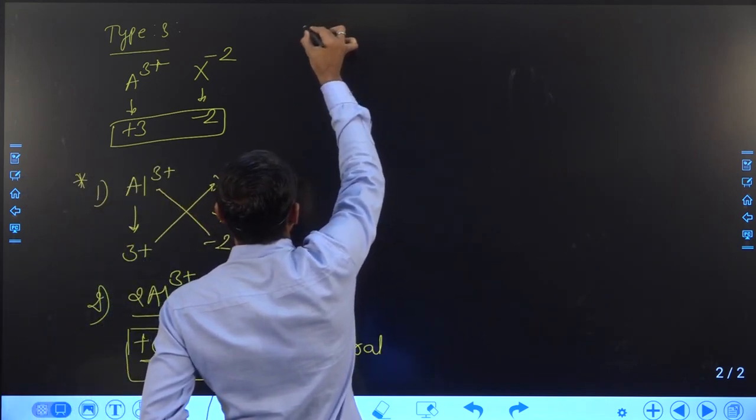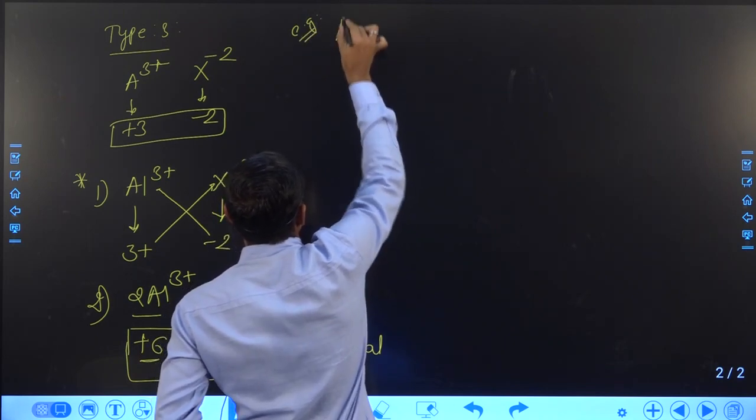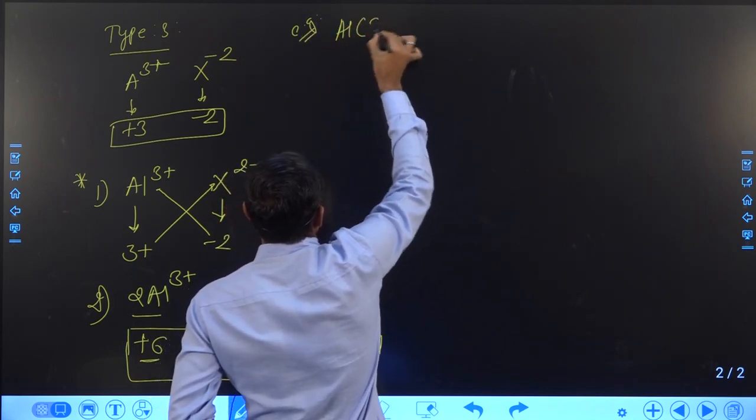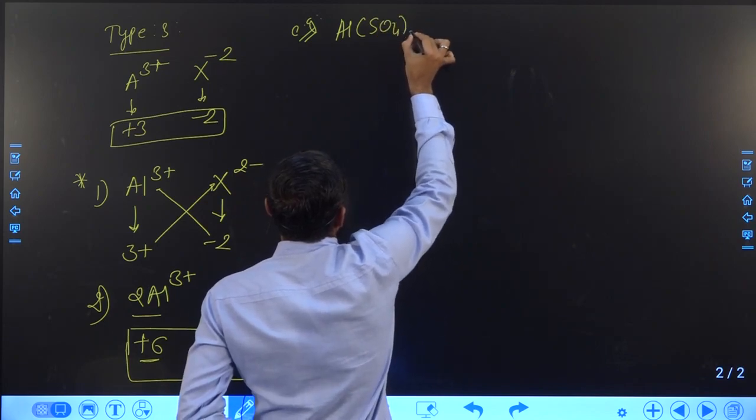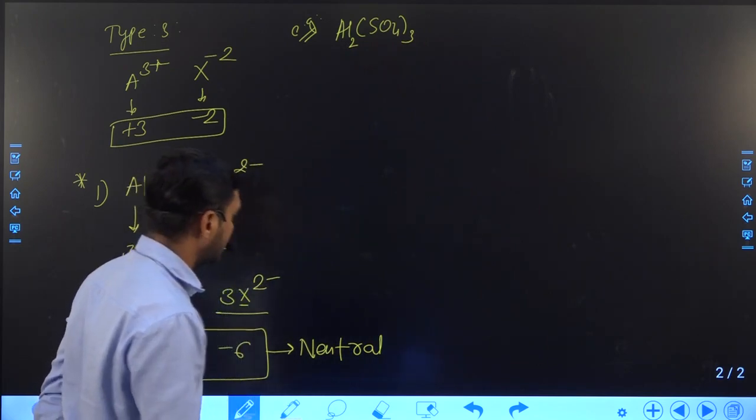What is the example? The example is this type of compound, suppose aluminum sulfate.